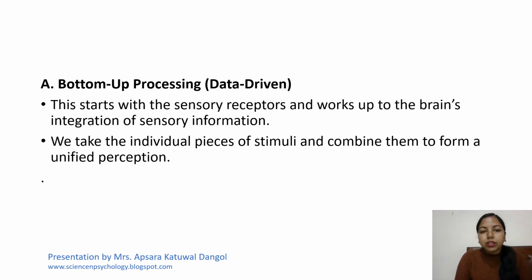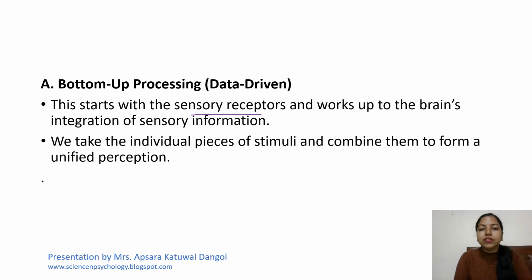So what is bottom-up processing? This is also known as data-driven. It starts with our sensory receptors and works up to the brain's integration of sensory information. That means when we see an apple for the first time, we recognize it is round, it is red in color, and it is small in structure.